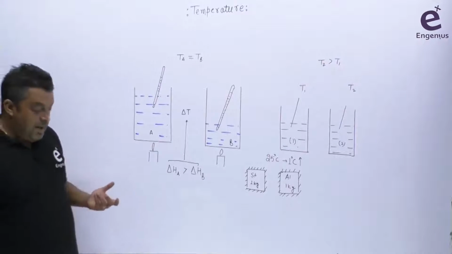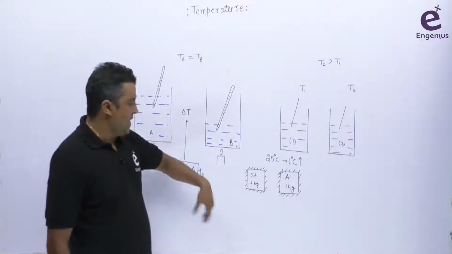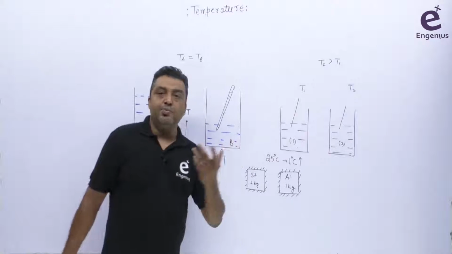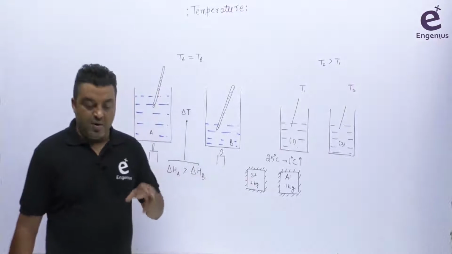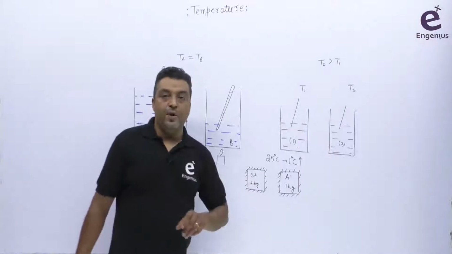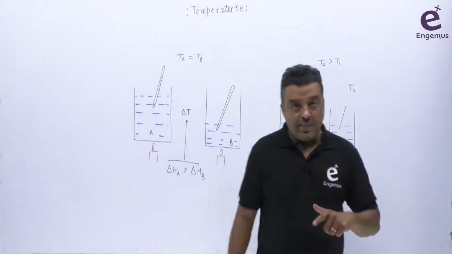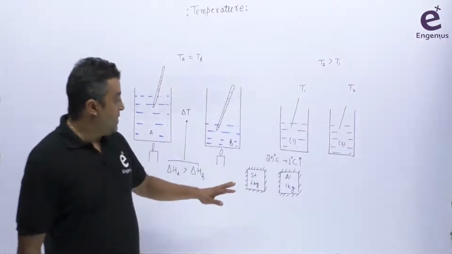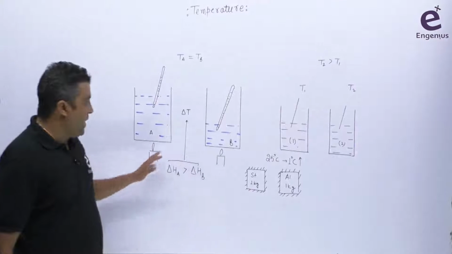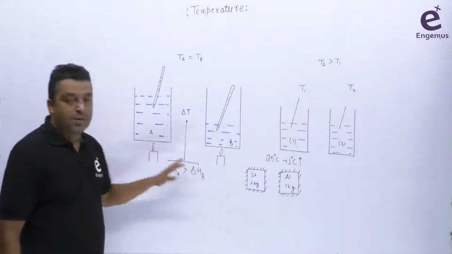We don't know exactly right now, in future lectures we'll see, maybe in case of steel, the heat required to increase the temperature by 1 degree centigrade will be more, and in case of aluminum it will be less, even though the mass and size are the same. So the dependency on the supply of heat completely depends on the scenario.